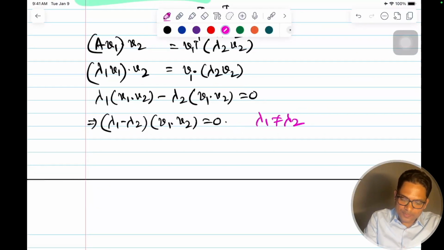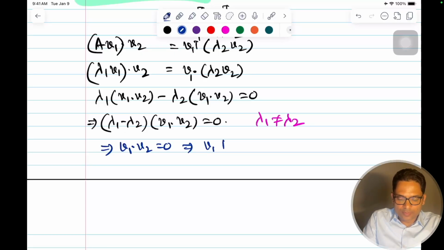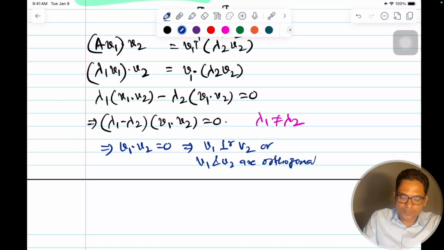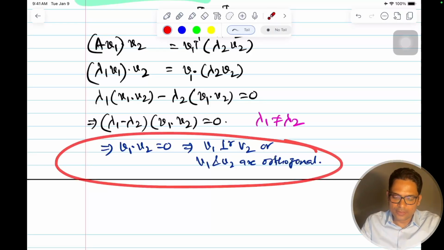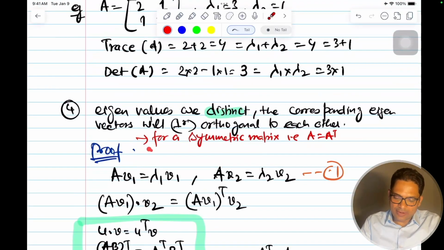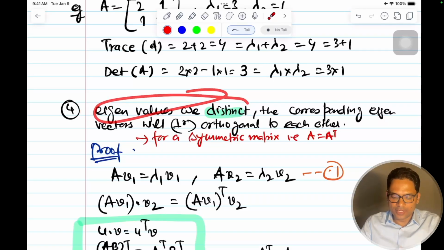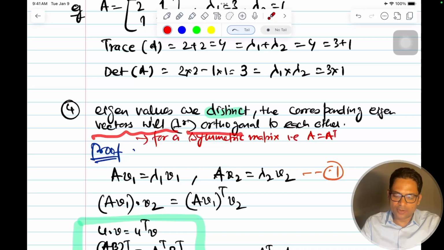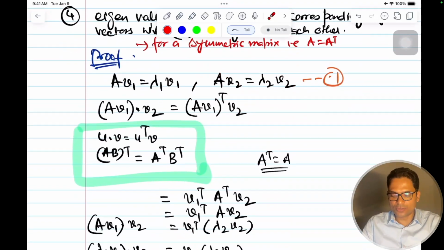This implies V1 dot V2 equal to 0. This implies V1 is perpendicular to V2, or V1 and V2 are orthogonal to each other. So this is a quick proof. The important thing is that if we have a symmetric matrix, then for distinct eigenvalues we can assume that the eigenvectors will be perpendicular and orthogonal. And we also know, for orthogonal, what is orthogonal?